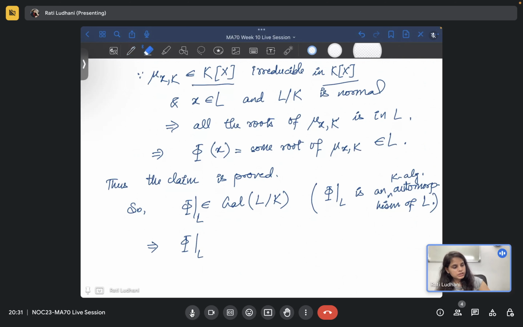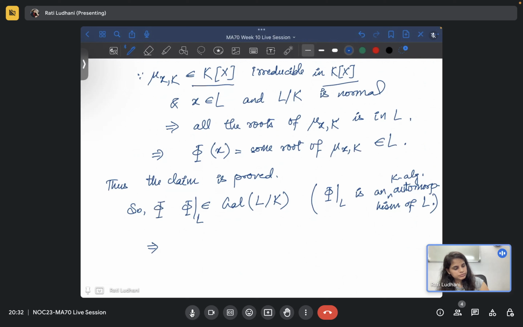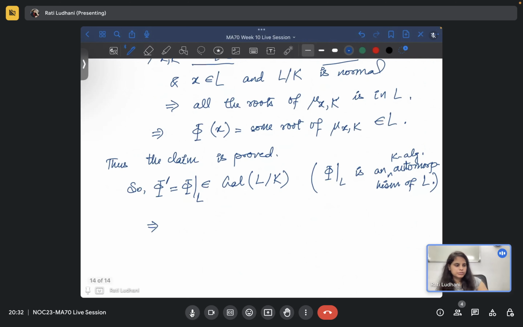Can I give a new name? Let's say phi dash, just some new name, nothing else. Or maybe I can write this phi. So phi is such a map. This implies phi of alpha is